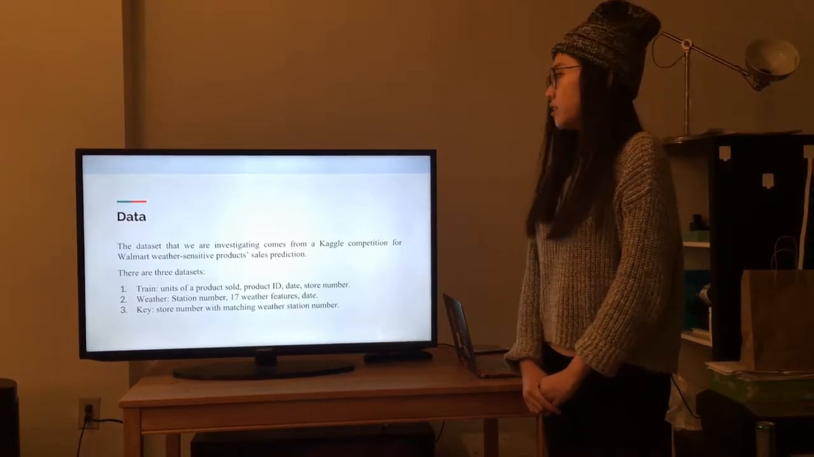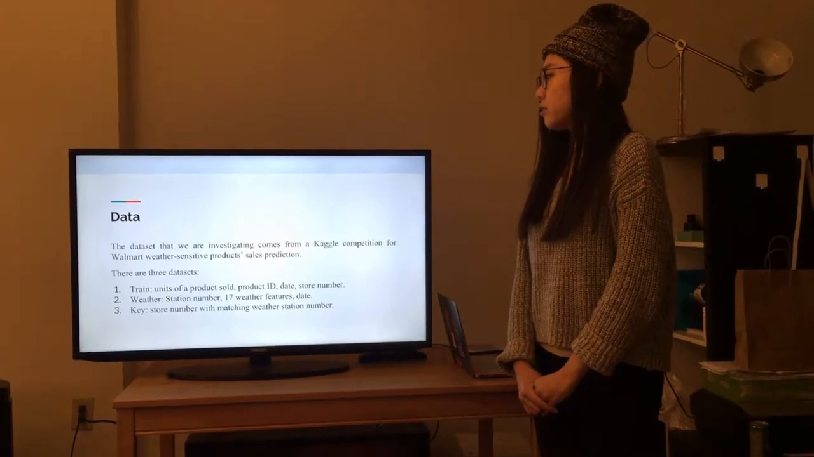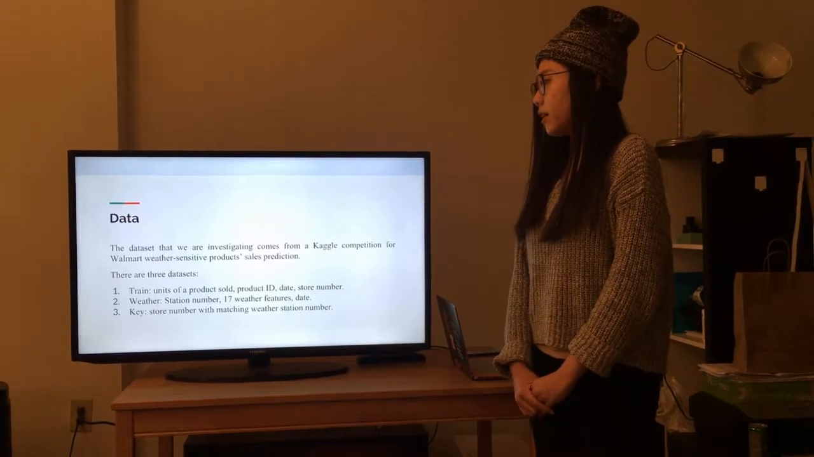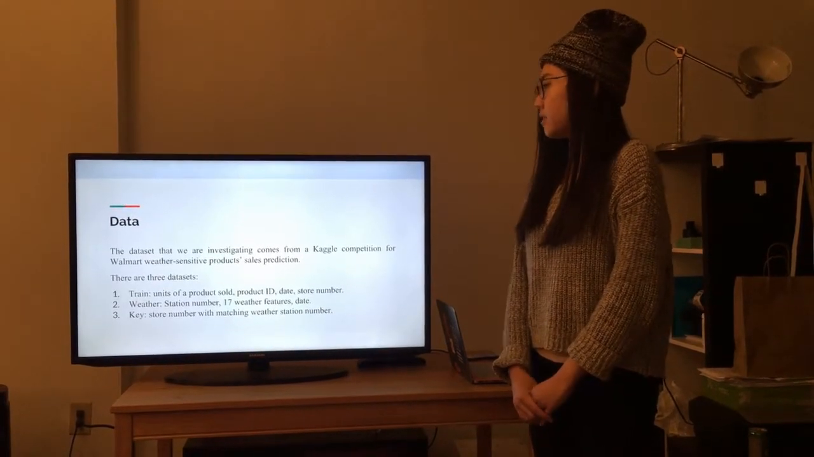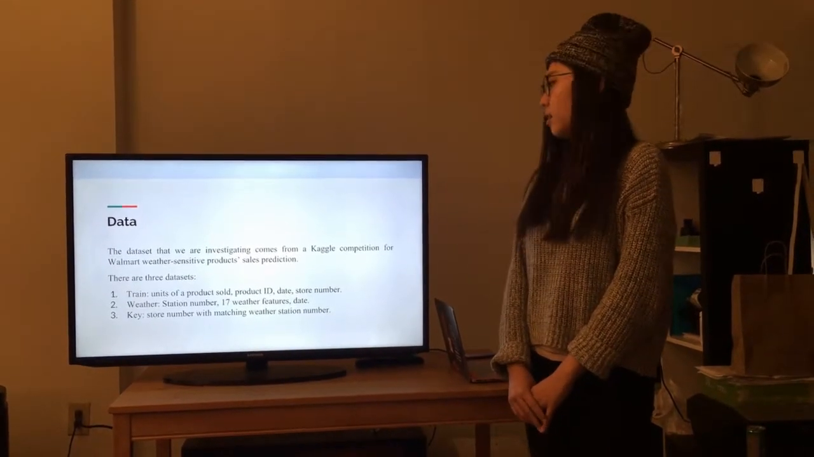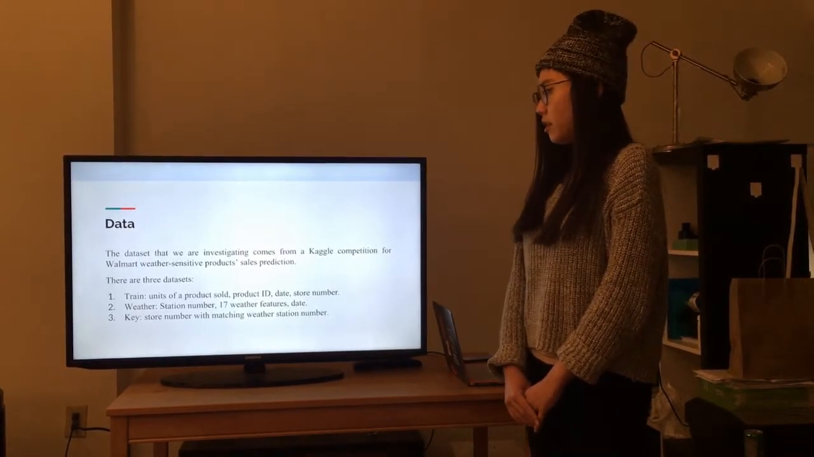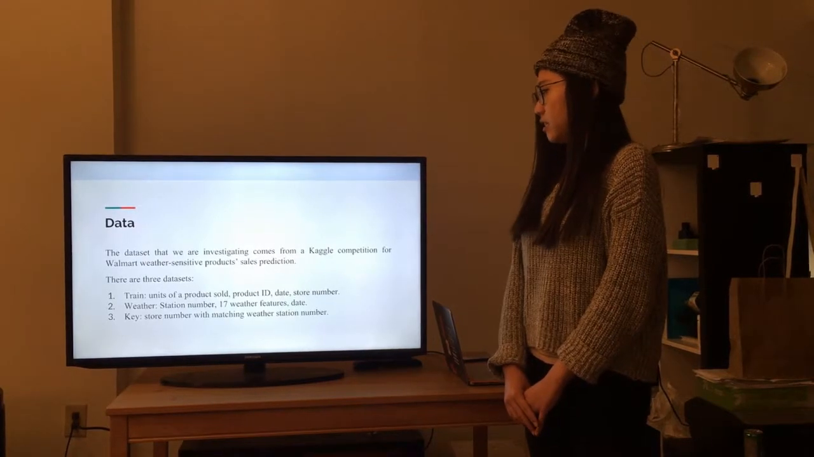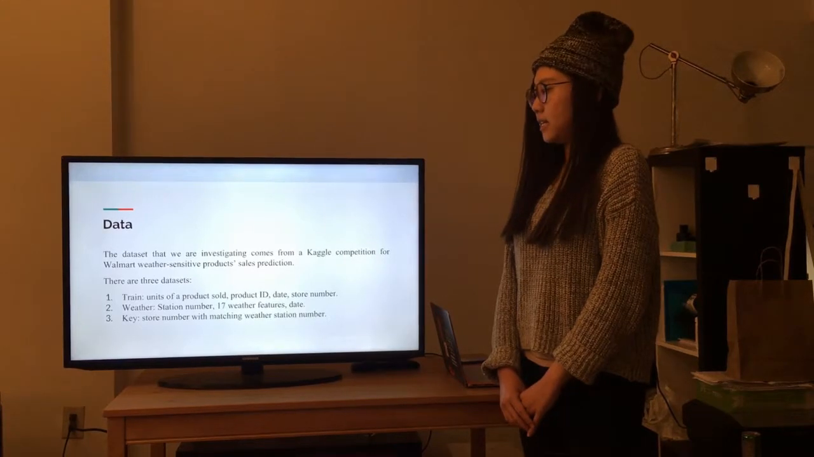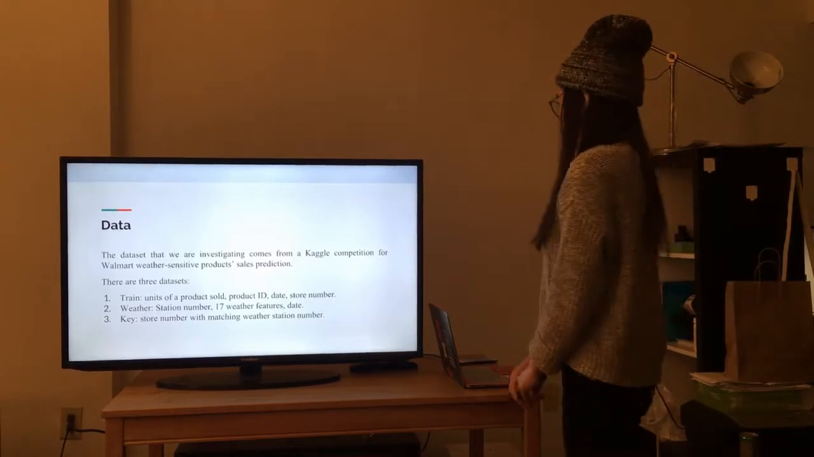We started with data collection. The data we're investigating was collected from Kaggle competitions for Walmart weather-sensitive product sales prediction. There are 3 data sets that we downloaded. The first one is the training data set. It contains the units of a product sold, the product ID, the date, and the store number. The second data set is the weather data set. It contains the station number, 17 specific weather features, and the date. The third data set is the matching data set for store number and station number.